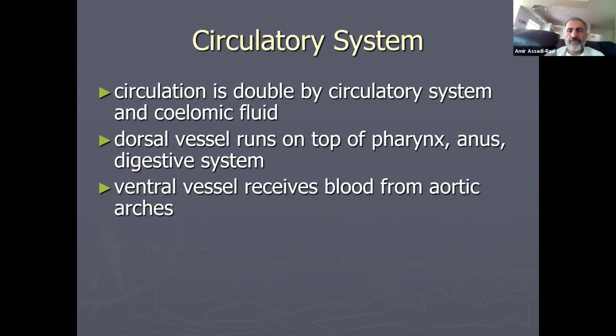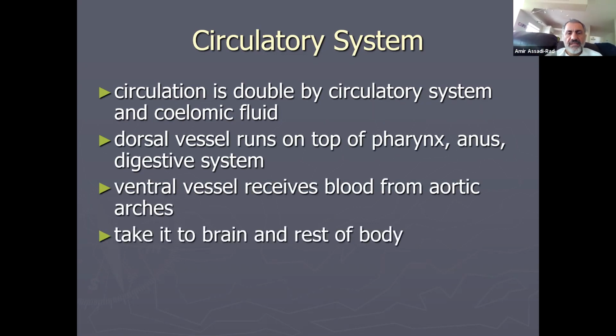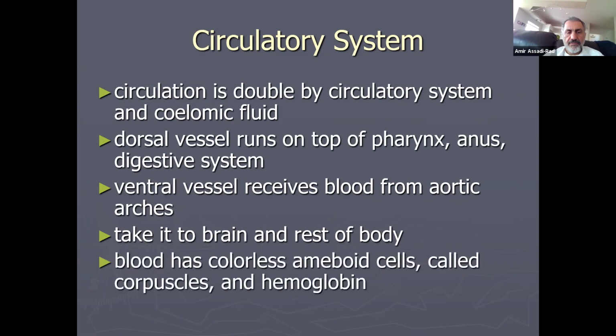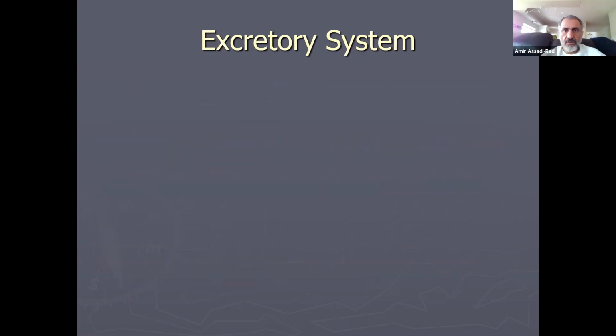Ventral vessel receives blood from the aortic arches and takes it to the brain and the rest of the body. Blood has colorless amoeboid cells called corpuscles, and hemoglobin. Those amoeboid cells act like our white blood cells. They go throughout the animal, and any unwanted bacteria or particles, they eat it, just like our white blood cells.